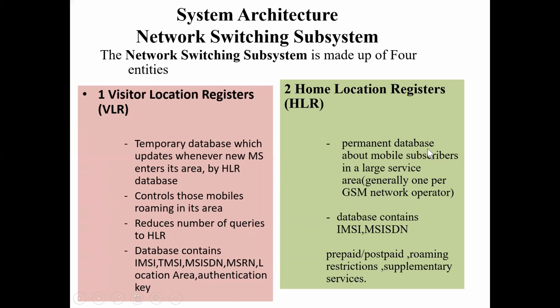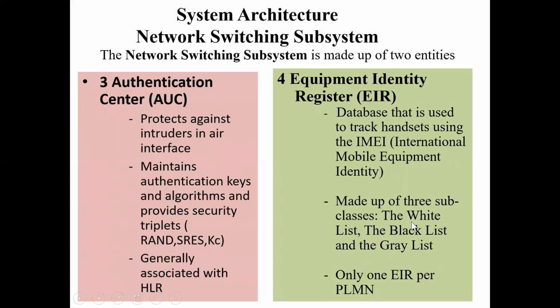The HLR is a permanent database about the mobile subscribers in a large service area, and thus holds information about the mobile stations, such as billing information, prepaid, postpaid, roaming, etc., and whether supplementary services are there or not. The third thing is the authentication center, which has the air interface and maintains authentication keys and algorithms for security like RAND, SRES, etc., and is associated with the HLR.